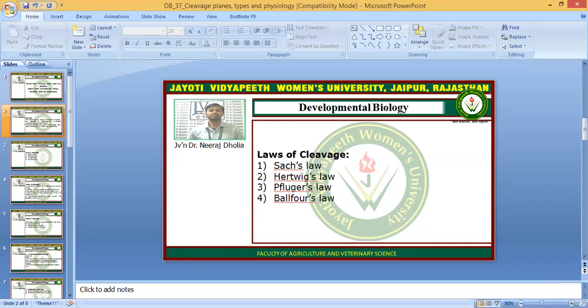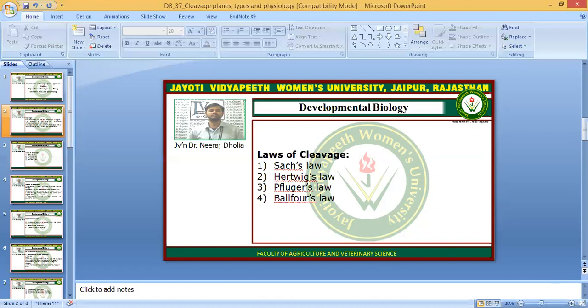Then Pflüger's law. According to this law, the spindle fibers which form during the cleavage divisions form in the part of minimum resistance.